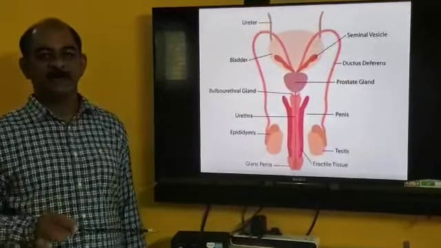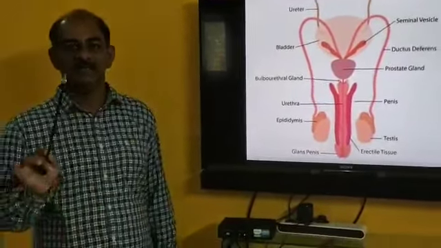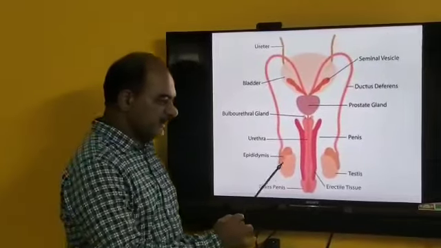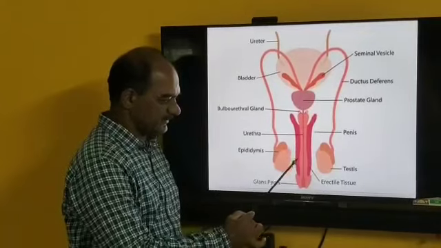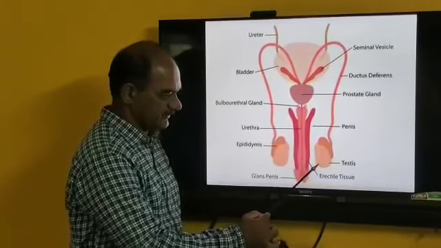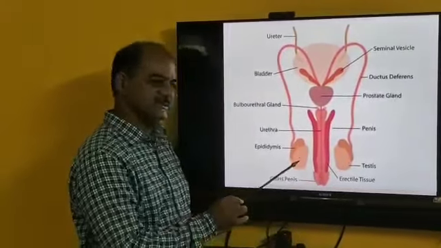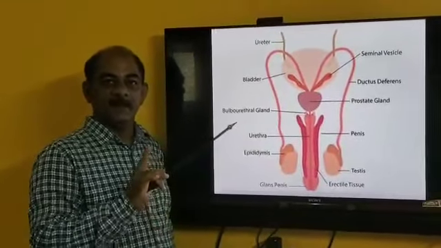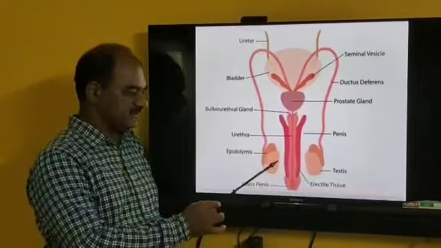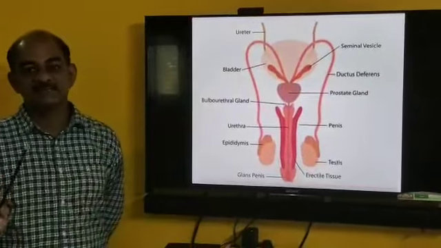Then the next part is the internal genital organ. In the external genital organs, we have already studied the scrotum, and inside the scrotum, testis is present. So in the internal genital organs, number 1 is the testis. This testis is paired.